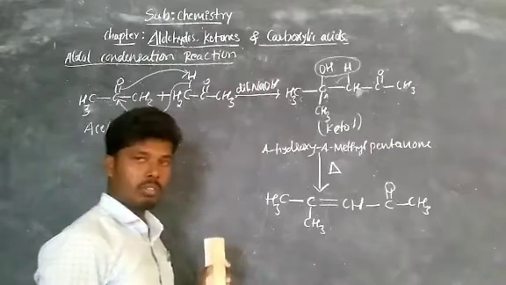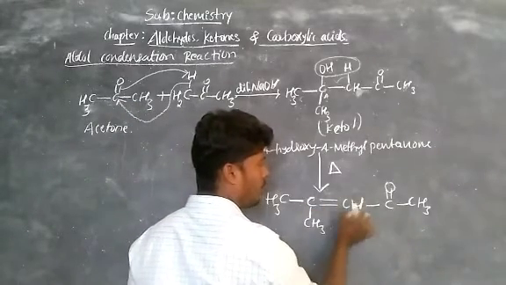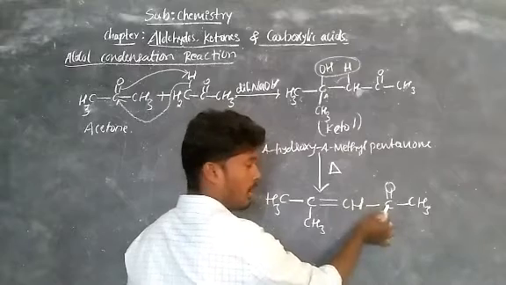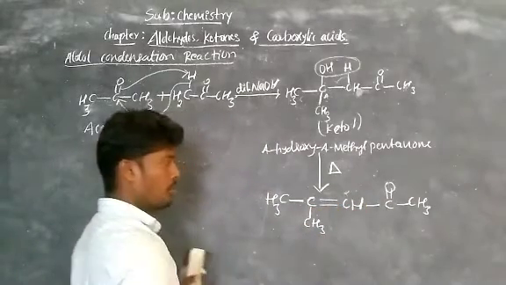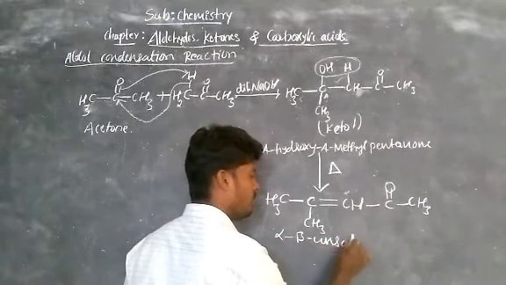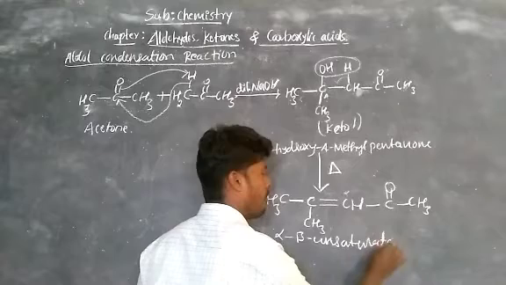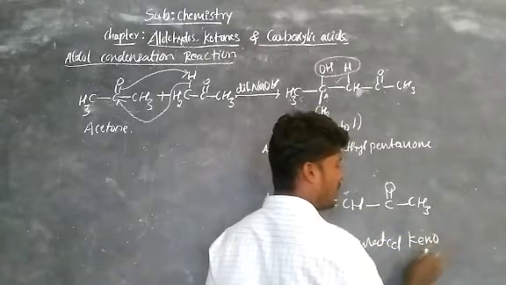Got it? So this is called alpha carbon and beta carbon. 1, 2, third and fourth. This is the carbon. After that, this is alpha and beta. So this is called alpha beta unsaturated ketone, right? Alpha beta unsaturated ketone.